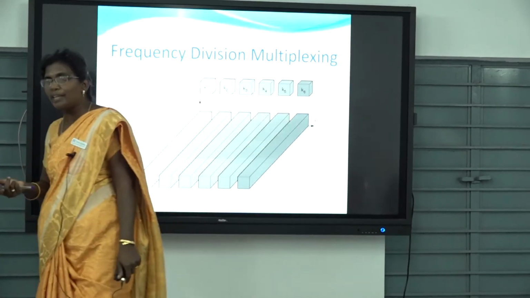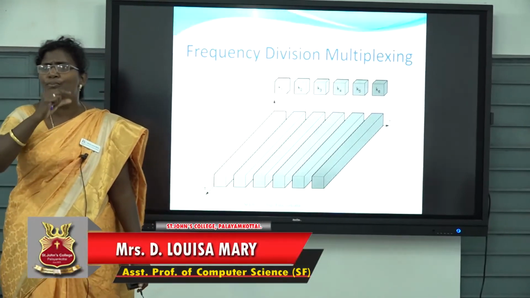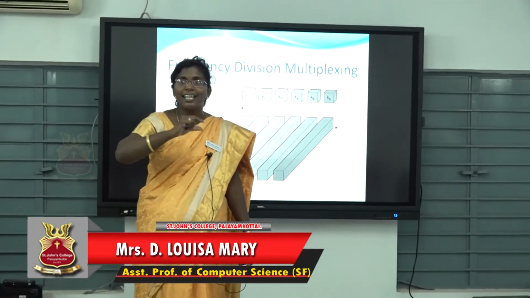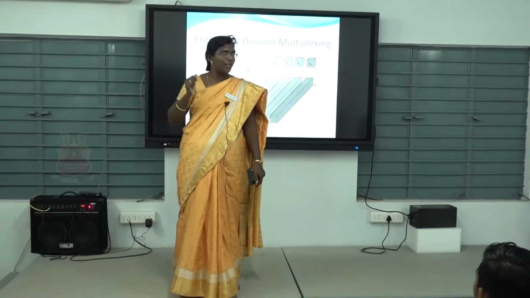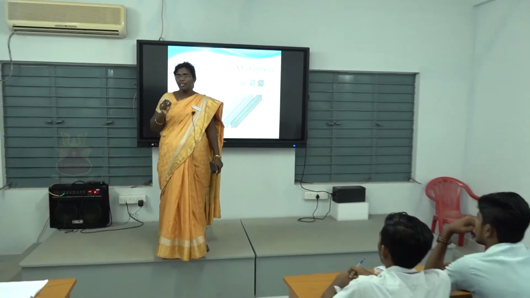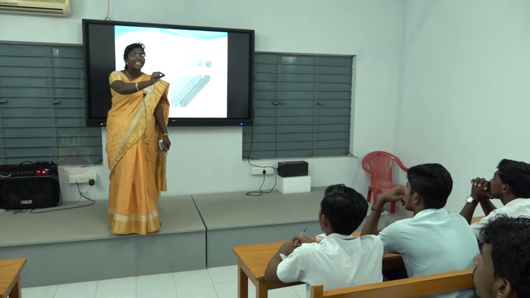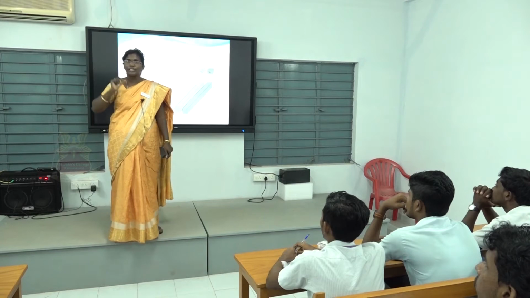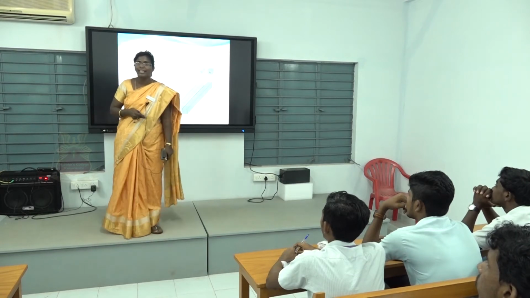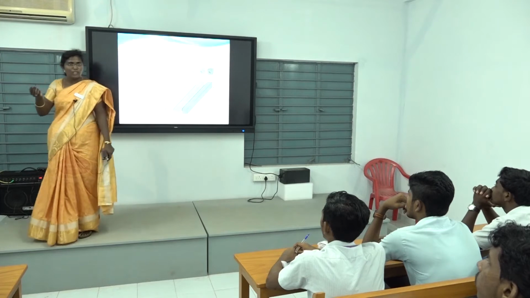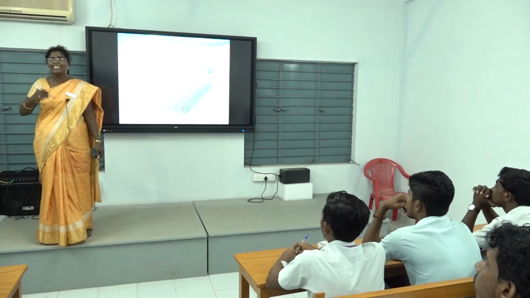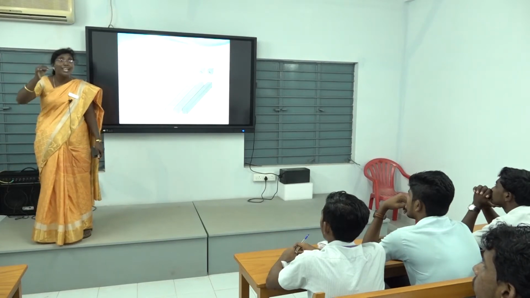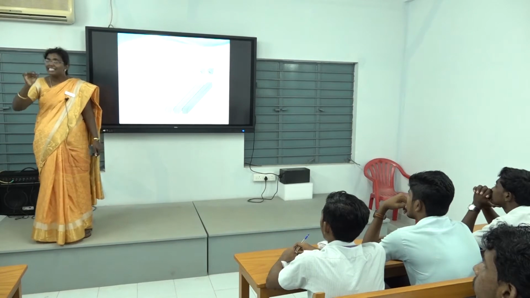In this, each and every channel is dedicated to a single frequency. Each and every mobile phone is allocated a single frequency. For radio stations, you people are very familiar with this: 93.5, 106.4. A separate frequency is allocated to each radio station. So each and every channel is allocated a separate frequency.